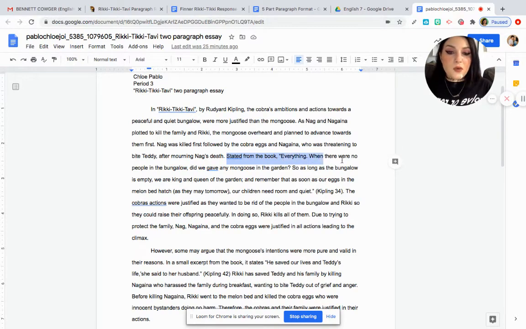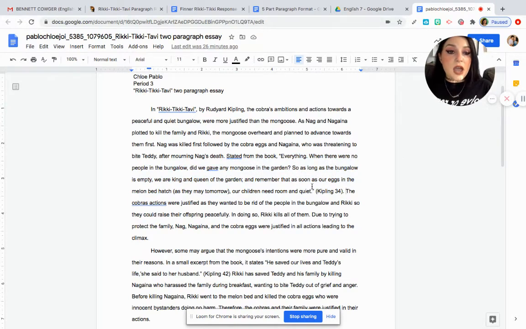Quote, "Everything. When there was no people in the bungalow, did we give any mongoose? This should have said have instead of gave. So again, they didn't copy it 100% correctly, so just make sure you're double checking that. So as long as the bungalow is empty, we are king and queen of the garden. And remember that as soon as our eggs in the melon bed hatch, as they may tomorrow, our children need room and quiet." So they cited this correctly.